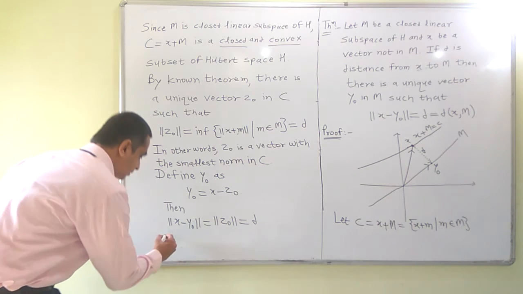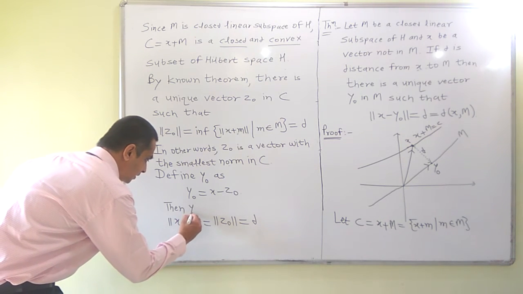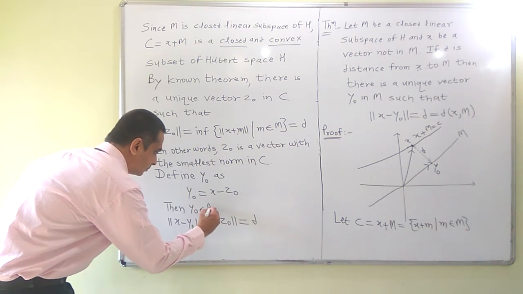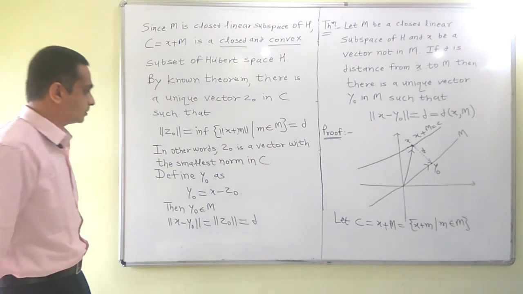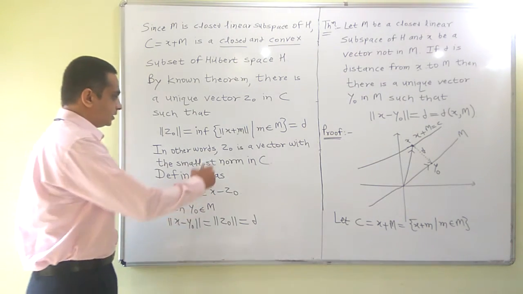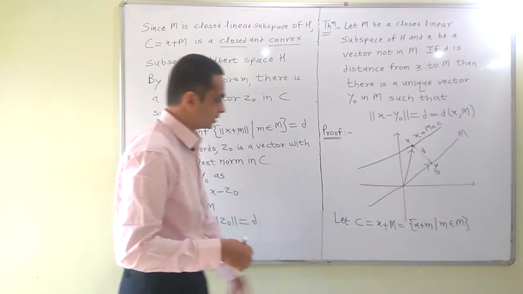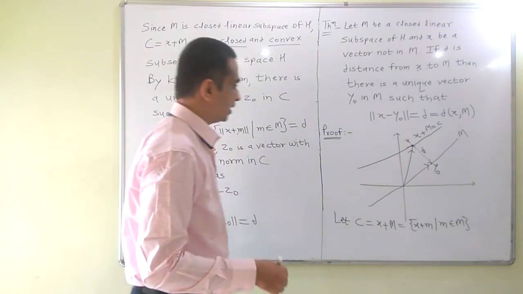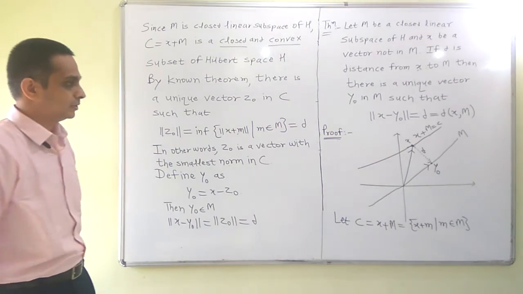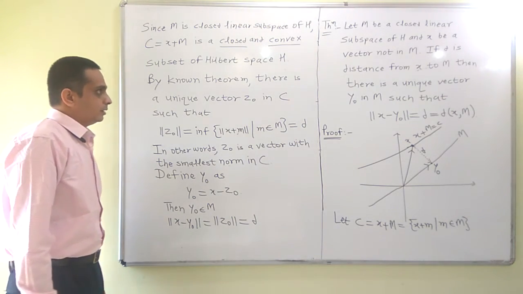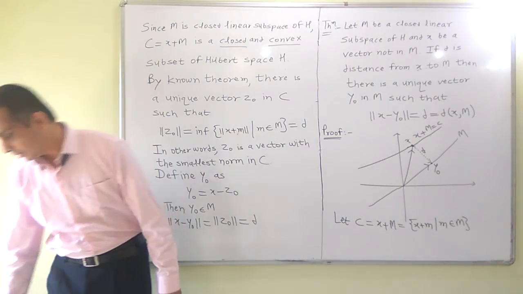One more thing: Y0 belongs to M, because it is of the form X minus Z0, where Z0 is in C, and by definition C is X plus M. So it follows that Y0 is a vector in M. Now the uniqueness part.